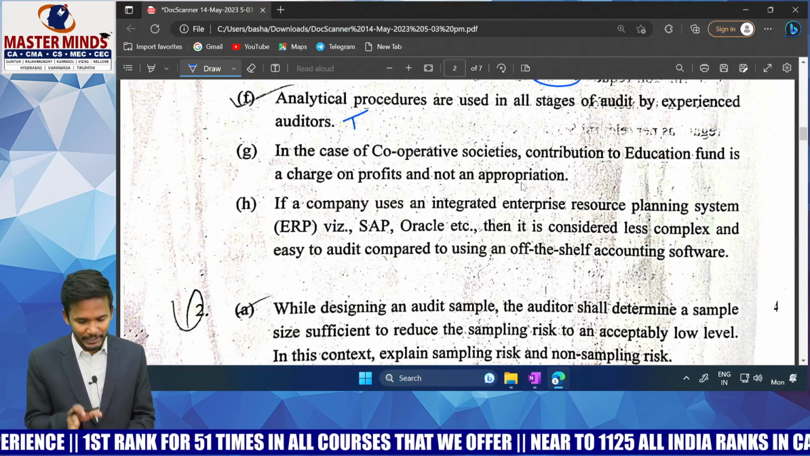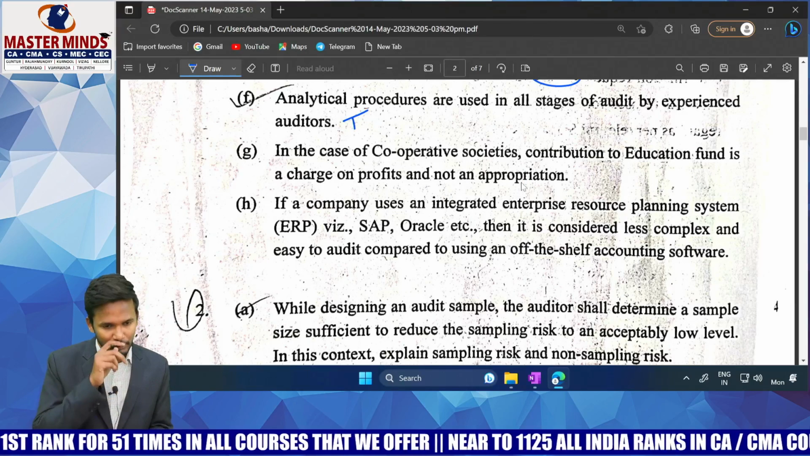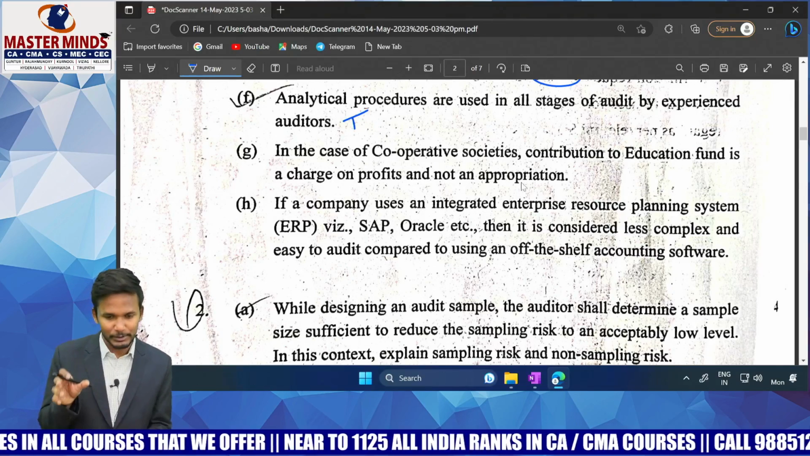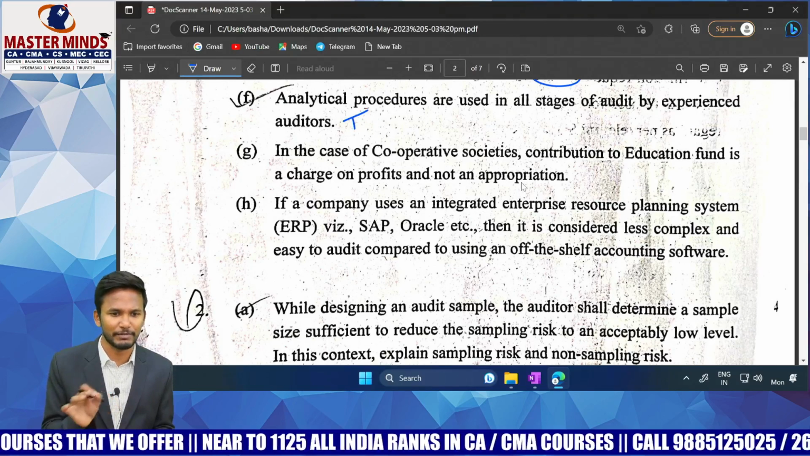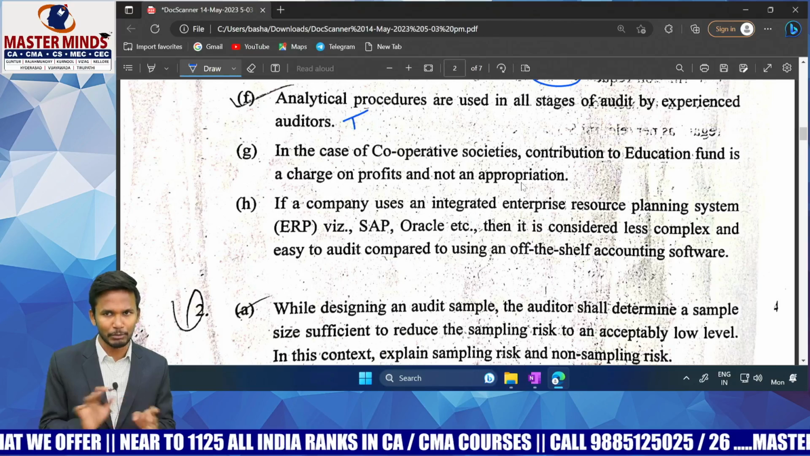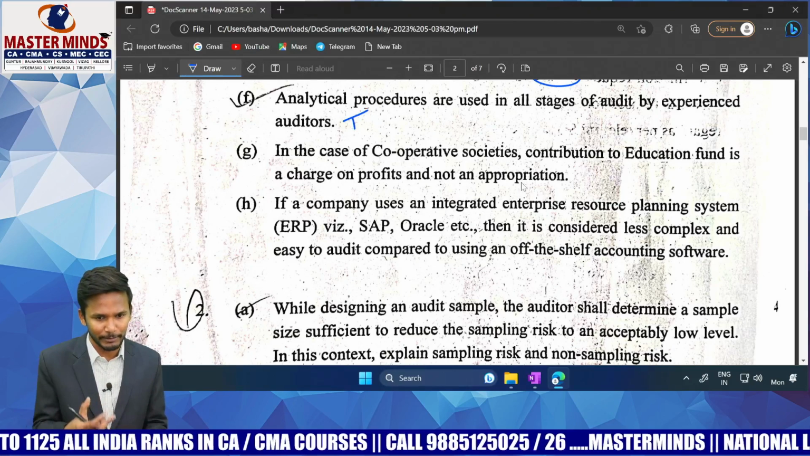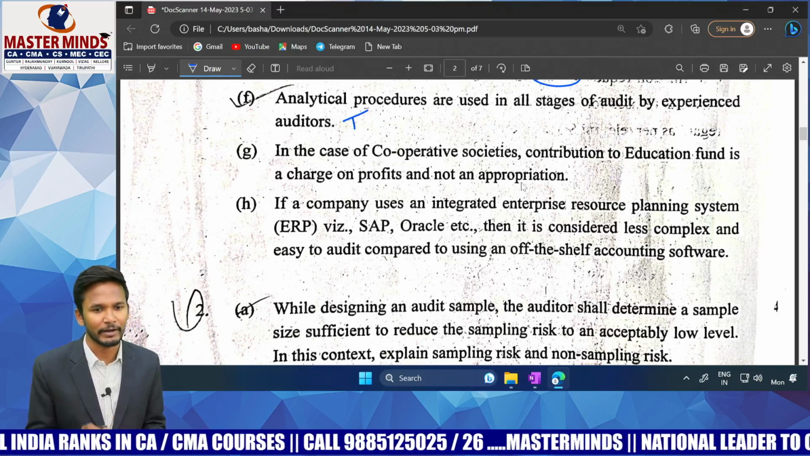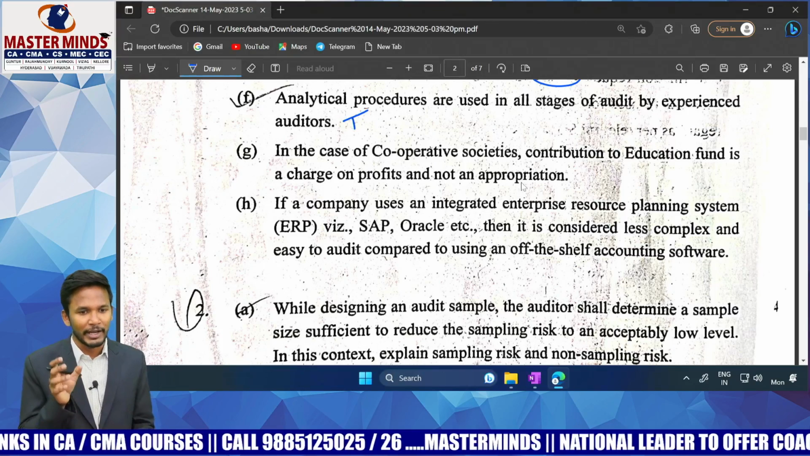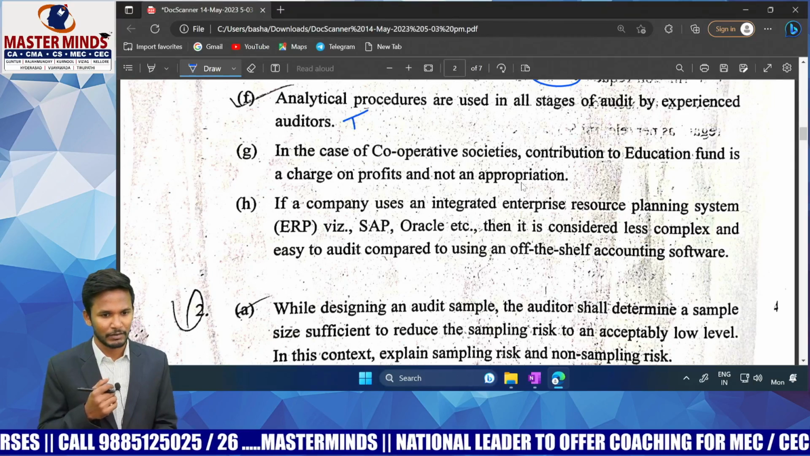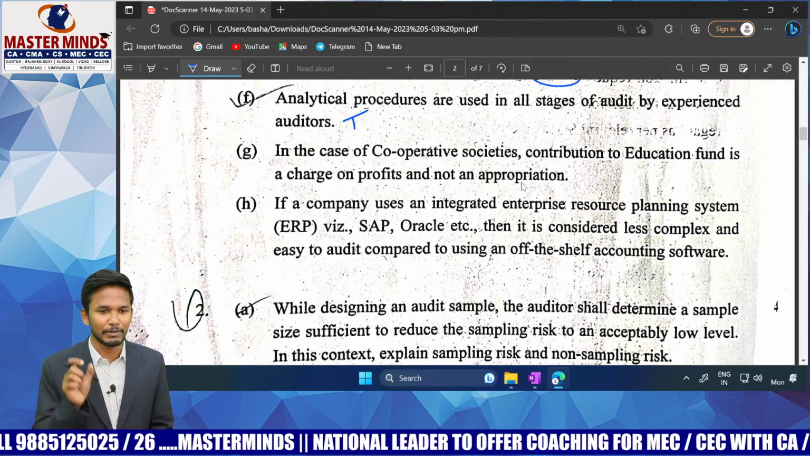Very simple. In your cooperative society chapter, we talked about some provisions to be made. There is a question, if I am not wrong, question number 5, about provisions to be made in the cooperative society balance sheet and P&L, where we talked about how any allocation of funds toward the education fund will not be appropriation. It's not a reserve, it's a complete provision only.